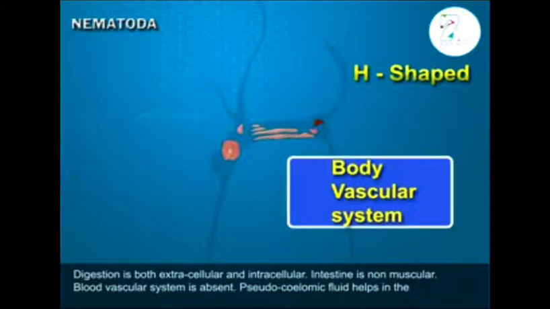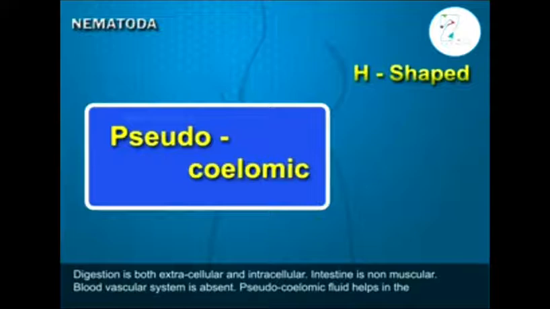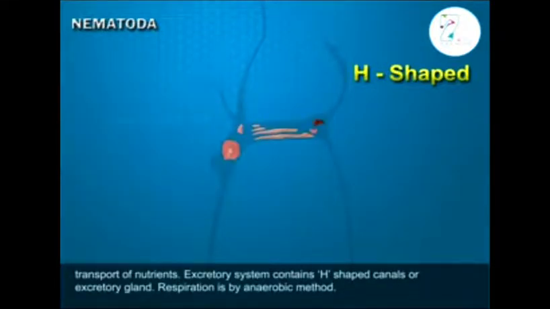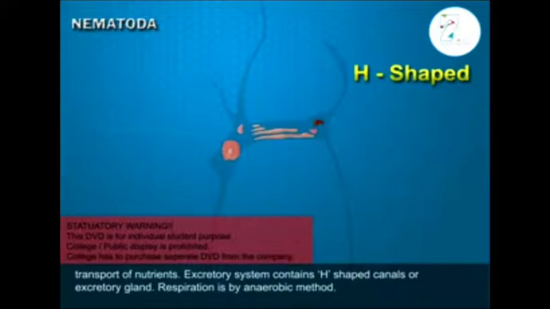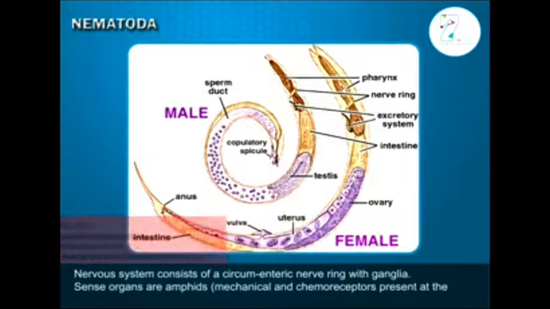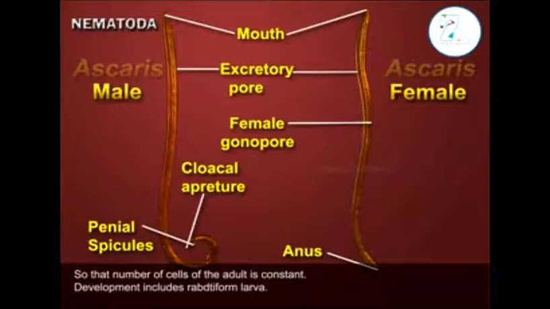Digestion is both intracellular and extracellular. Body vascular system is absent and called as pseudocoelomic. Particular excretory system is not there, only excretory glands and cells are present, they are in the H shape. As you can distinguish the male and female. Can differentiate the body of male and female.